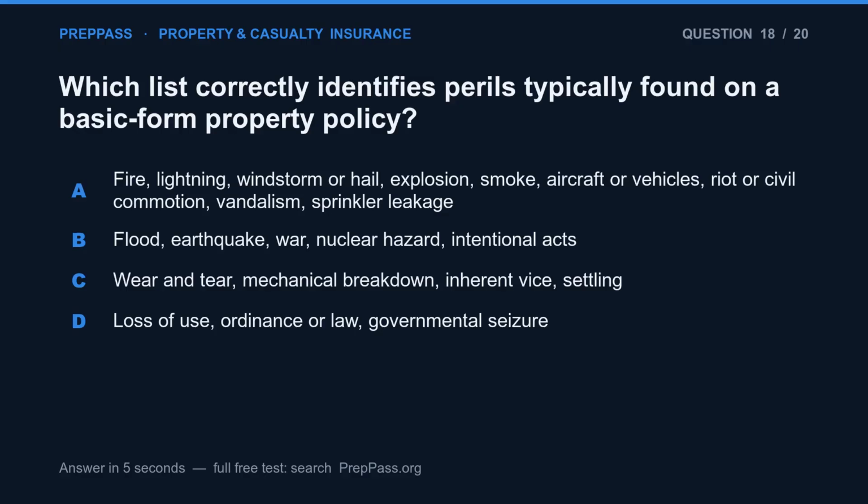Question 18. Which list correctly identifies perils typically found on a basic form property policy? A. Fire, lightning, windstorm or hail, explosion, smoke, aircraft or vehicles, riot or civil commotion, vandalism, sprinkler leakage. B. Flood, earthquake, war, nuclear hazard, intentional acts. C. Wear and tear, mechanical breakdown, inherent vice, settling. D. Loss of use, ordinance or law, governmental seizure.